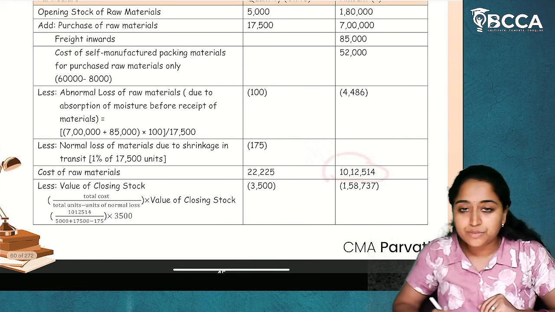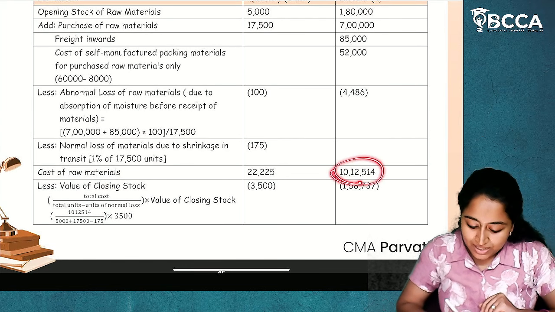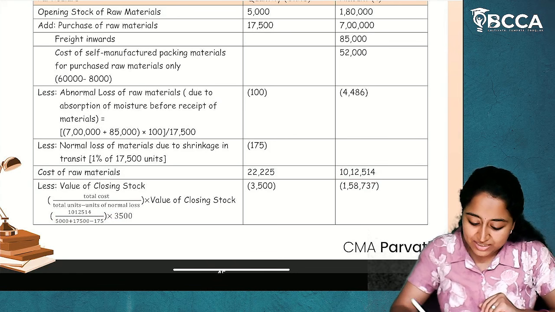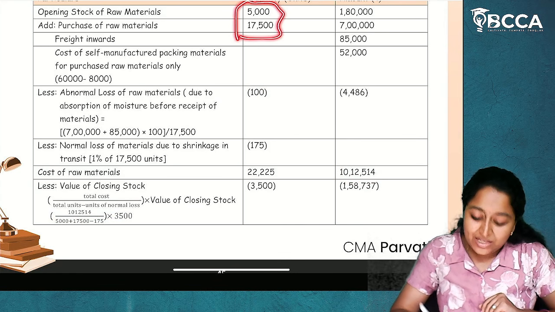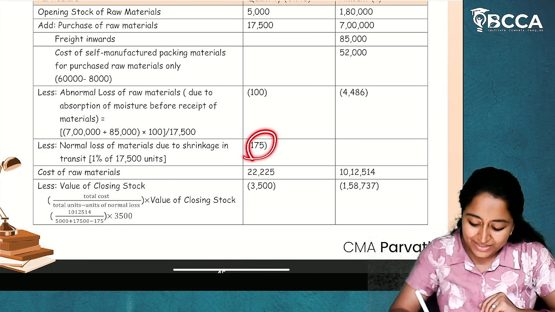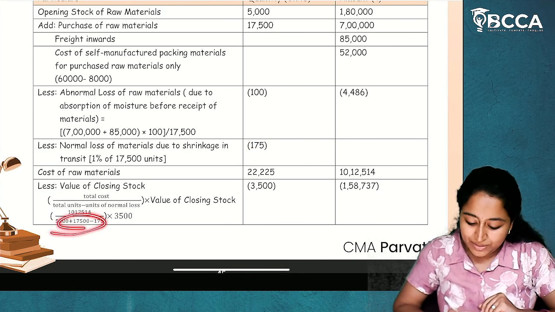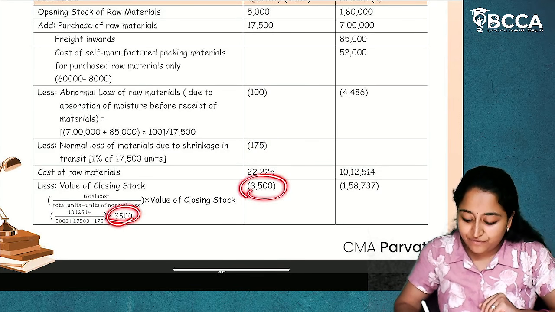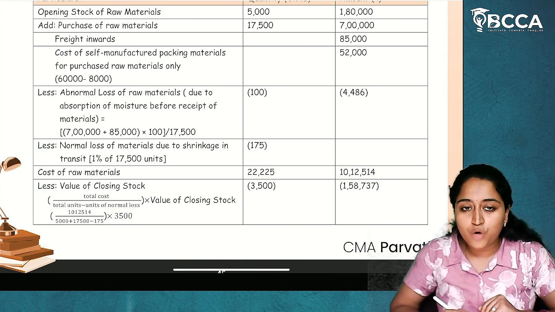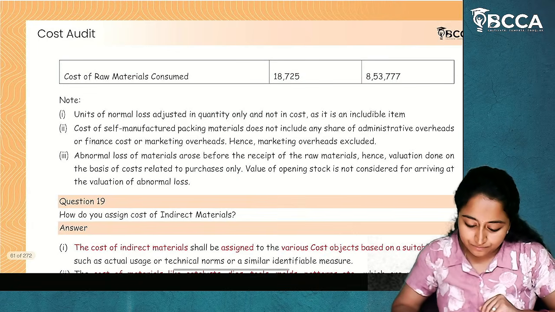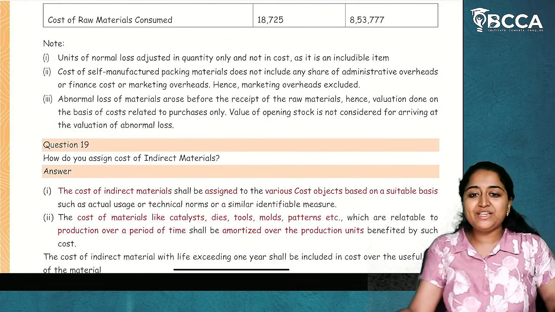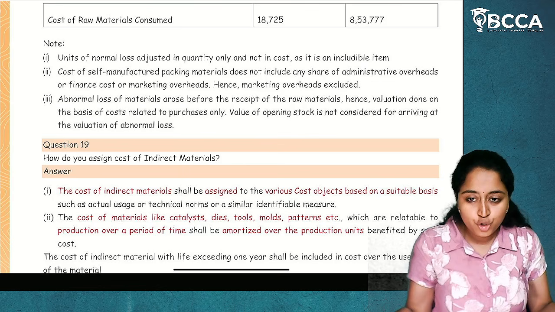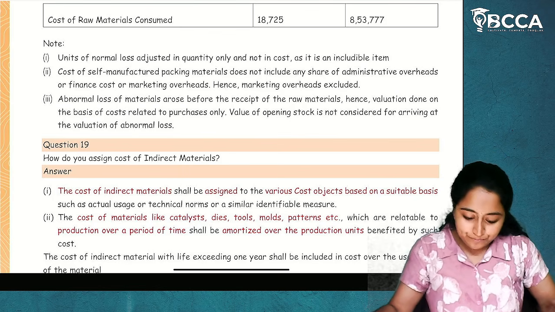Value of closing stock: this is the total cost which we have calculated, divided by how many units? Abnormal loss will not be considered here. 17,500 plus 5,000 minus 175. Normal loss will be considered. Into 3,500 units, we will get the value of closing stock. I hope it is clear to you. So, this is how value of closing stock will be worked out, and note points are very, very important. You have to write the note points in the examination.